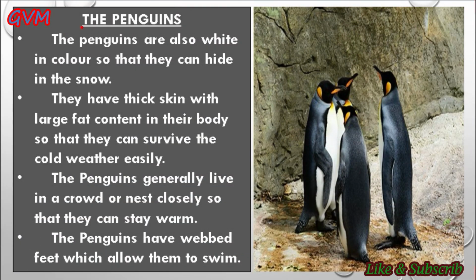Now students, the next animal that adapts itself according to the harsh climate of the polar regions is the penguin. Students, like the polar bears, the penguins are also white in color, and that's how they can hide themselves in the snow. The next important feature is thick skin with large fat.